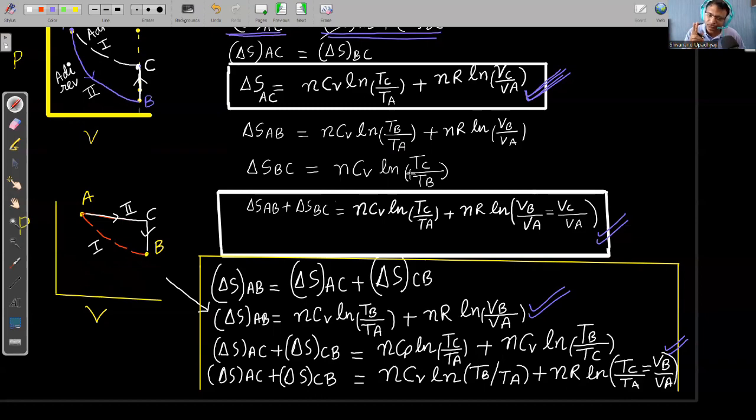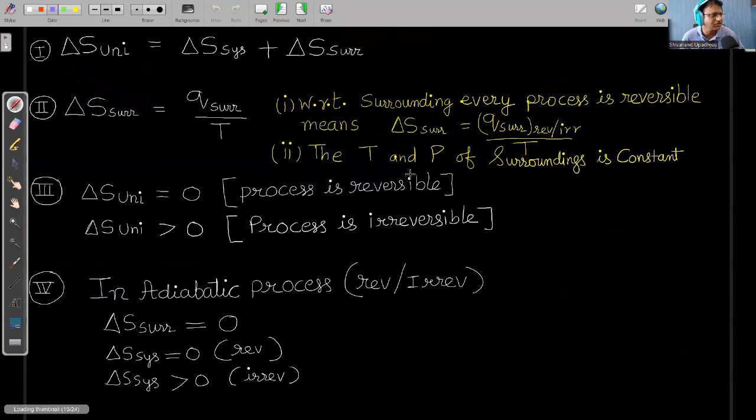If we know 2 volumes and 2 temperatures of initial and final state, 2 pressure and 2 volume of initial and final state, two pressure and two temperature of initial and final state, we can apply these formula to calculate entropy change. Now entropy change of universe, हमें मालूम है कि यूनिवर्स जो है वो सिस्टम और सराउंडिंग से बना है, तो we can say that total entropy change, entropy change of universe is entropy change of system plus entropy change of surrounding.